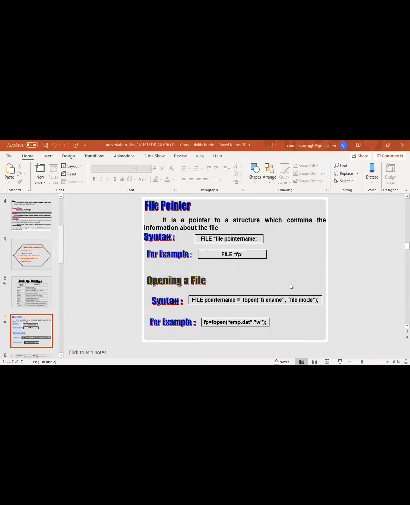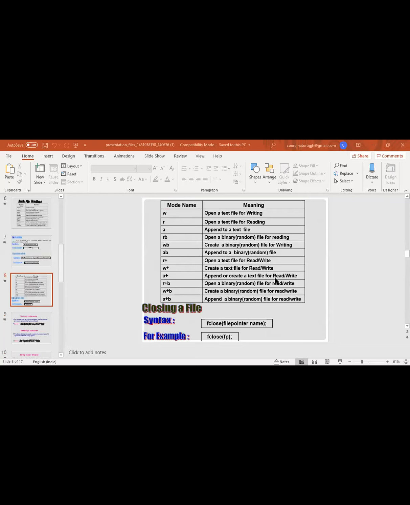In this case, we use .txt, and after that, the file mode. As we already discussed, you have to specify here either R or W or whatever we actually work with our file. We have to write our mode according to that. So these are all the modes of a file, in which mode you are actually creating or reading or want to work with a file.